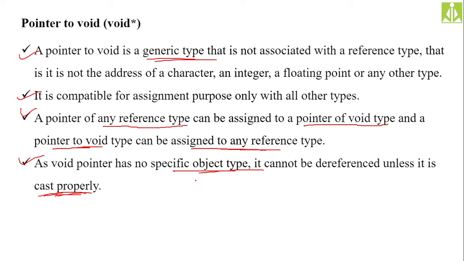Because by seeing the void pointer, your compiler can't say what type of address it is holding, whether it is holding a character address or an integer address. Whatever manipulations you are doing inside the memory, you are making those changes by keeping the compiler aside. It is your own decision, not the compiler's decision, that you are going to use the generic pointer. So you have to tell the compiler that I'm using the generic pointer and it is holding this type of data. That information we provide to the compiler with the help of casting.